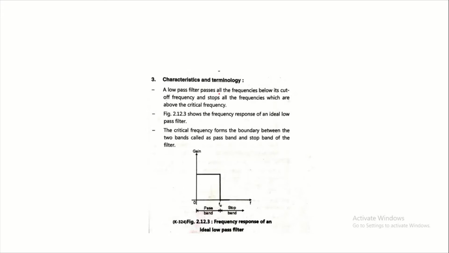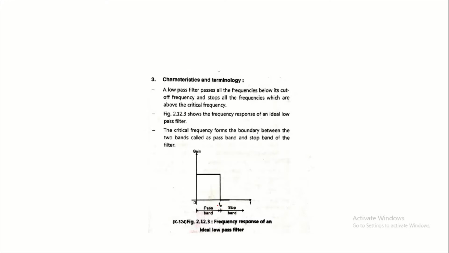A low pass filter passes all the frequencies below its cutoff frequency and stops all the frequencies above the critical frequency. In this figure, Fc is the cutoff frequency.